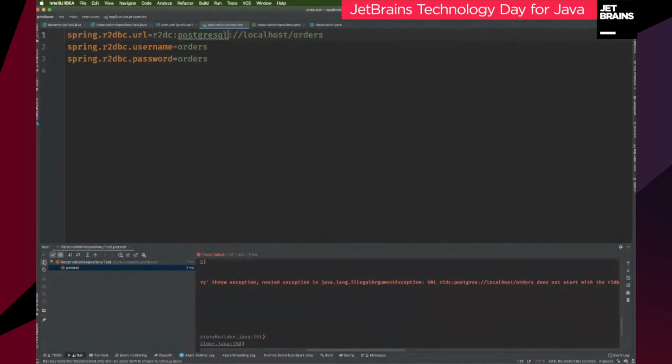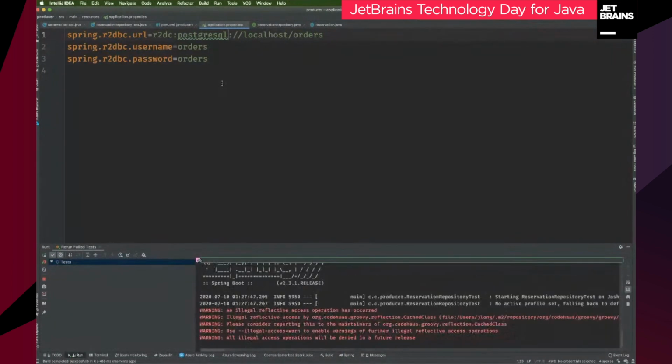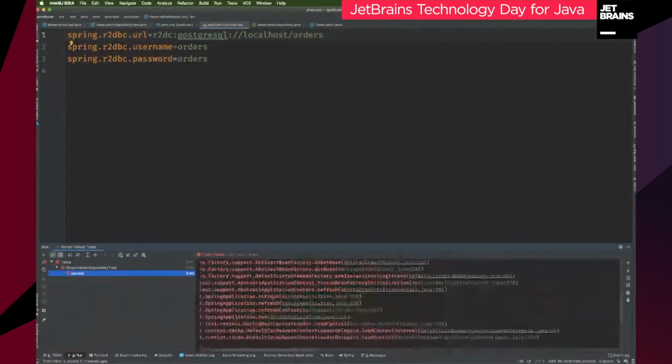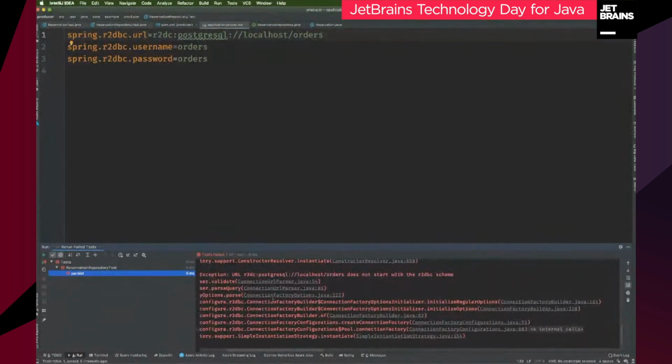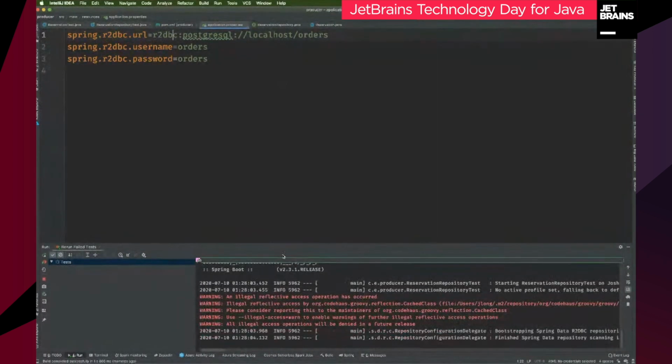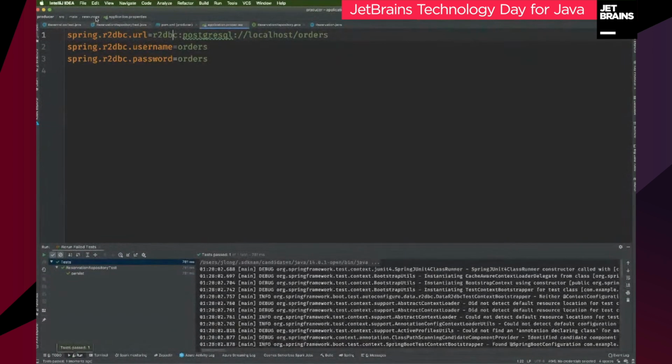I never know. For JDBC it's either Postgres, and for R2DBC it's PostgresQL, or vice versa. I'm not sure. Either way, hopefully I've caught the error. No, doesn't seem I have. R2DBC. There you go. See, this is why it's good to have the tests. Okay, good. So we're good.